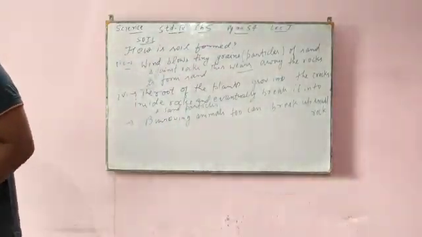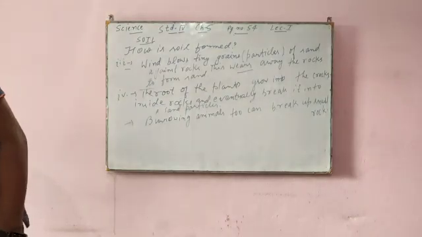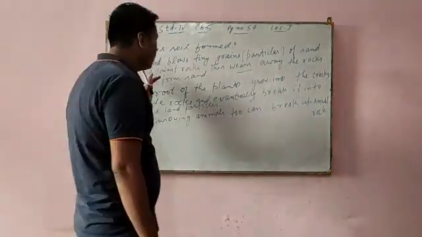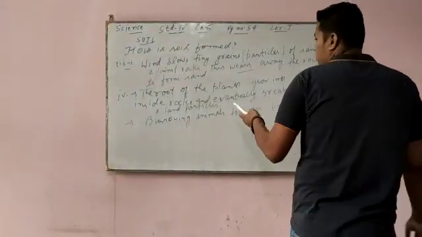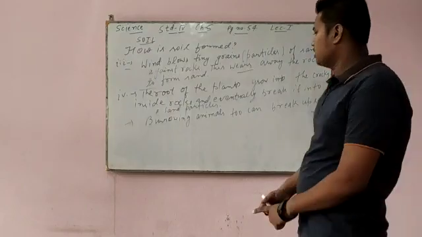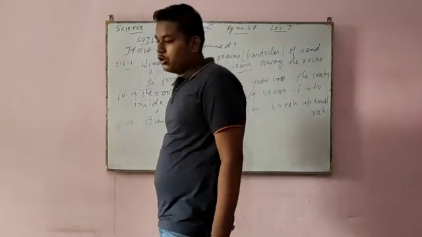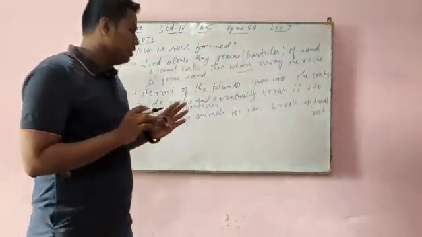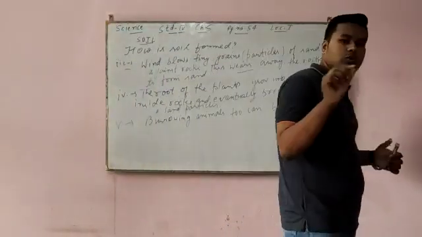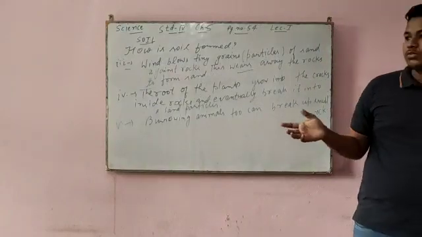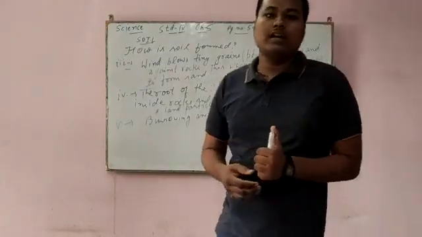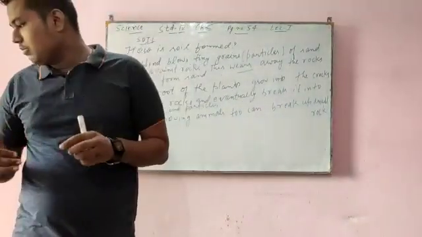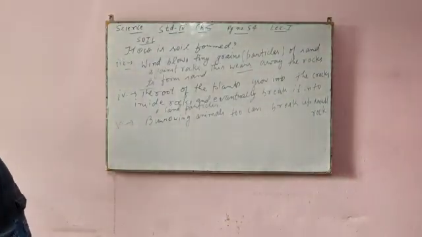Now all these processes together contribute to the formation of the sand-like material that eventually makes up soil. Whatever points I have taught you, from 1 to 5, eventually they all contribute and change small pieces of rock into sand particles. And when these sand particles are combined together, we call it sand or soil.